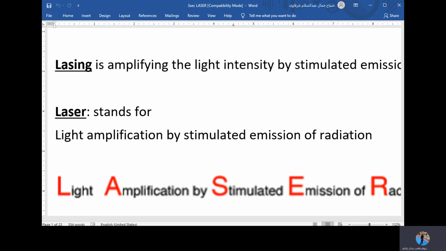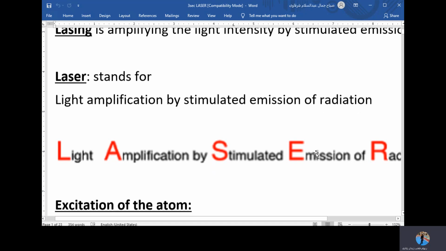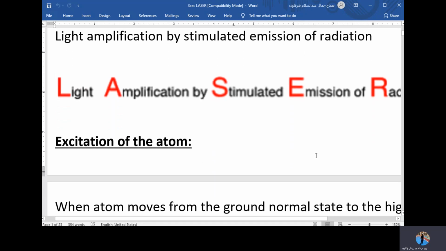L stands for light, A stands for amplification, S stands for stimulated, E stands for emission, and R stands for radiation. So if we put these letters beside each other, we will have light amplification by stimulated emission of radiation. So this is the meaning of laser, amplifying light by the stimulated emission of radiation.